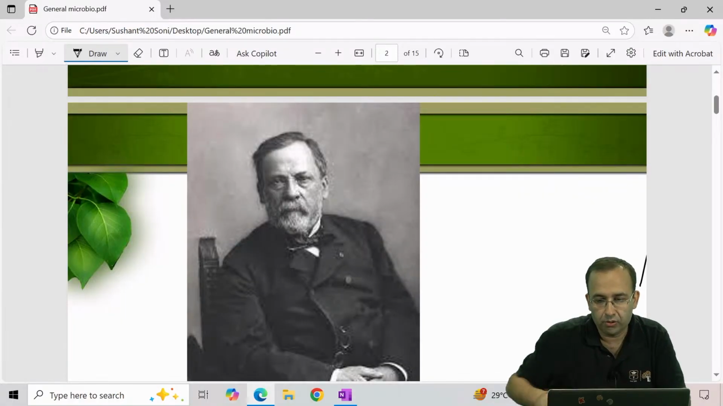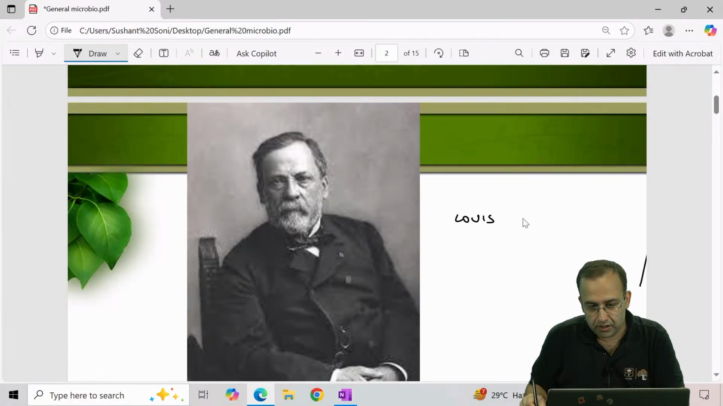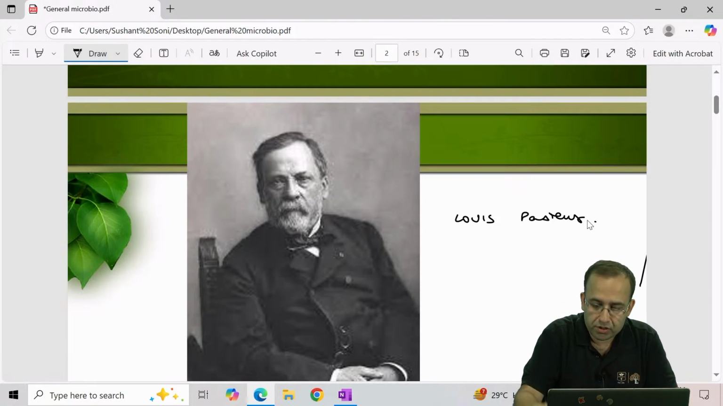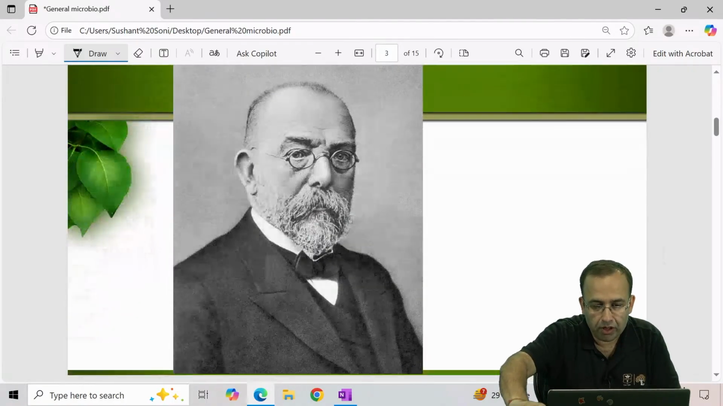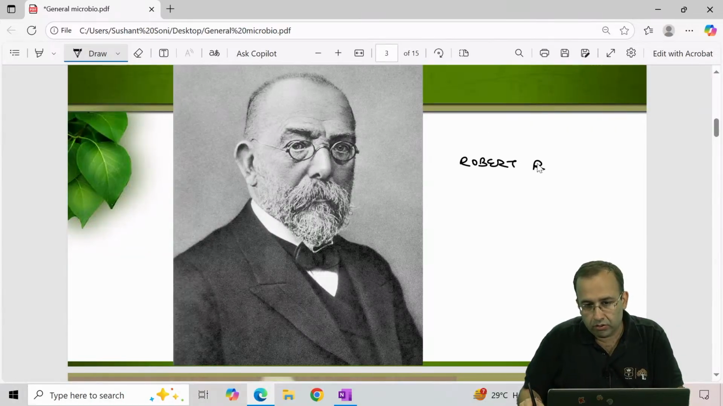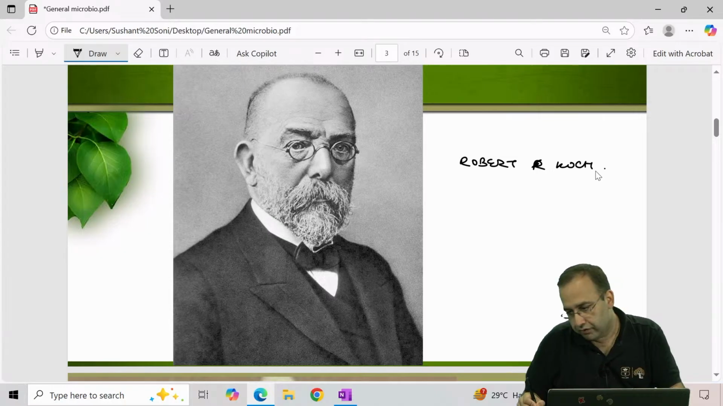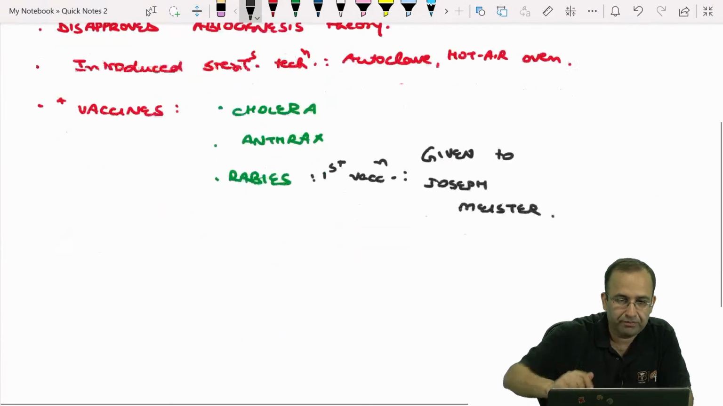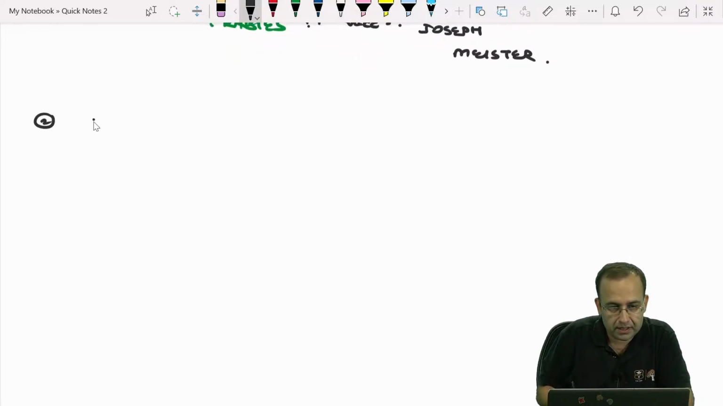This is Louis Pasteur. Let me write this for you. He is Louis Pasteur. Next, father of modern microbiology. Father of microbiology is Louis Pasteur. Father of modern microbiology being Robert Koch. He is Robert Koch. So, Robert Koch is the father of modern microbiology. Let me write this for you.